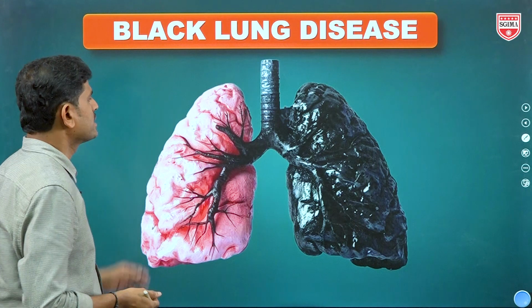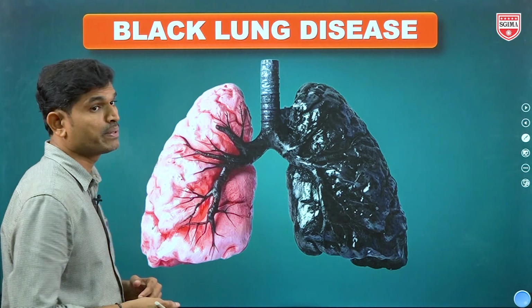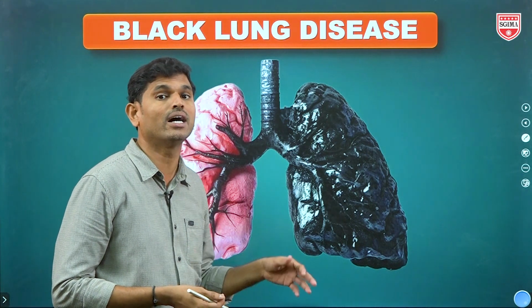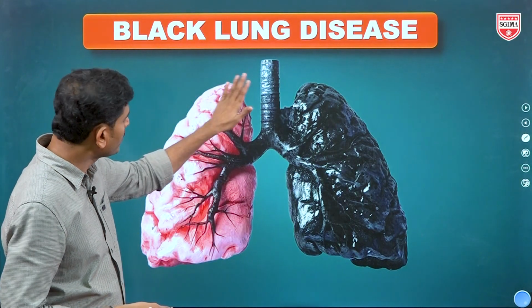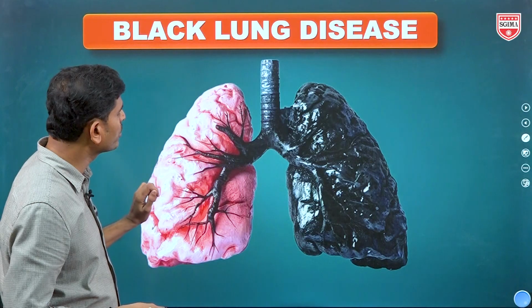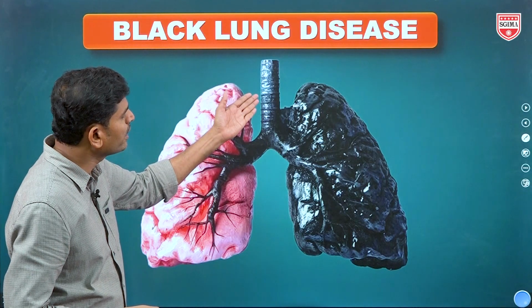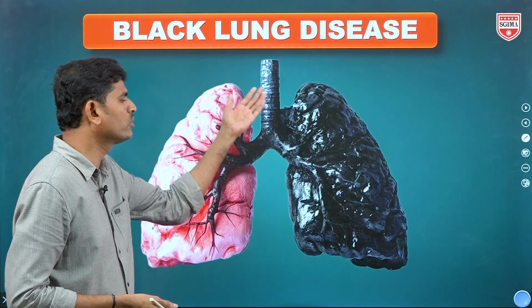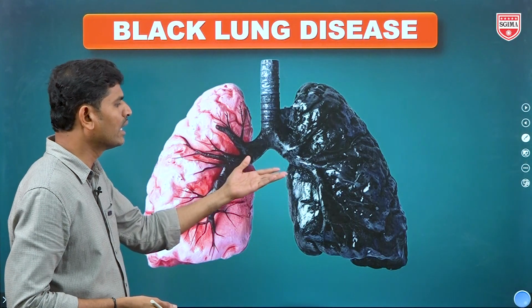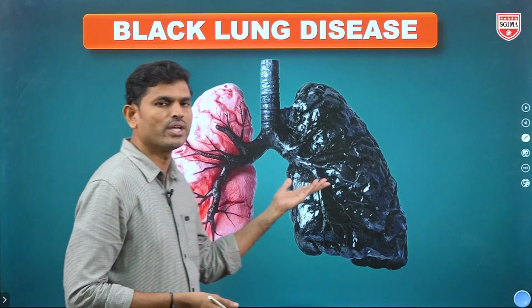Next, another one is black lung disease, seen in persons who work in coal mines. This is a normal lung. Now look at the shape and color of a normal lung. In coal mines, the persons who work there, minute fine particles will fill the total lungs and the lungs will change color.